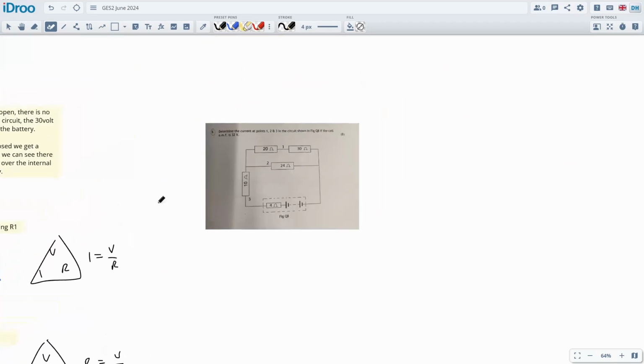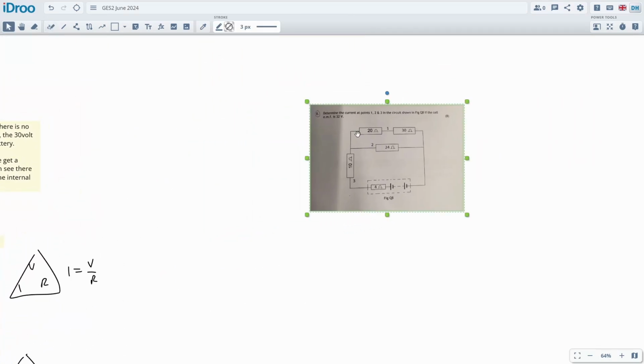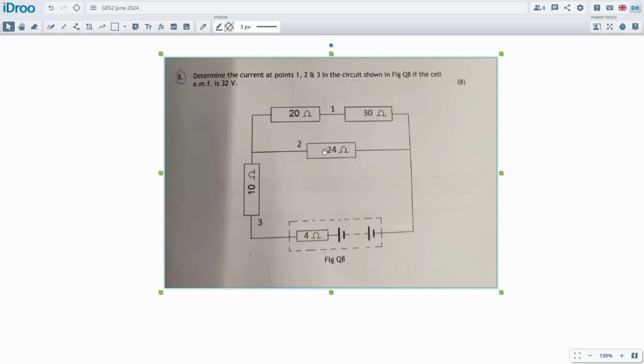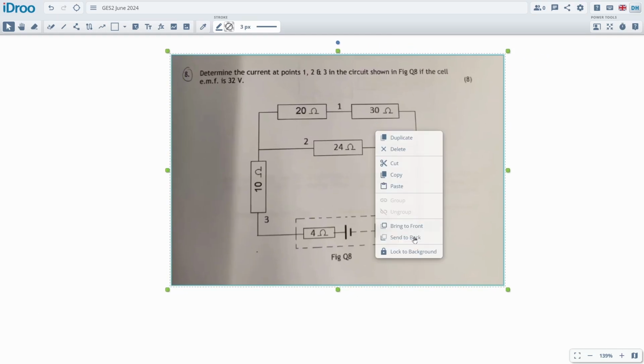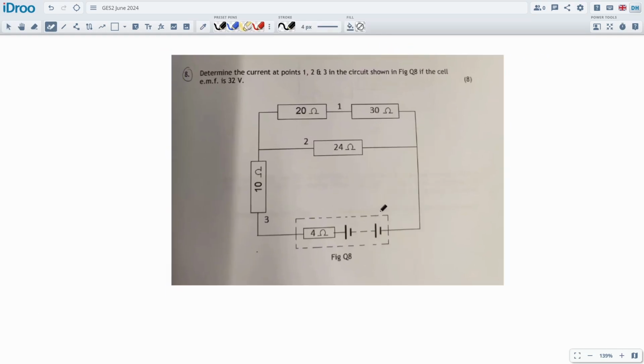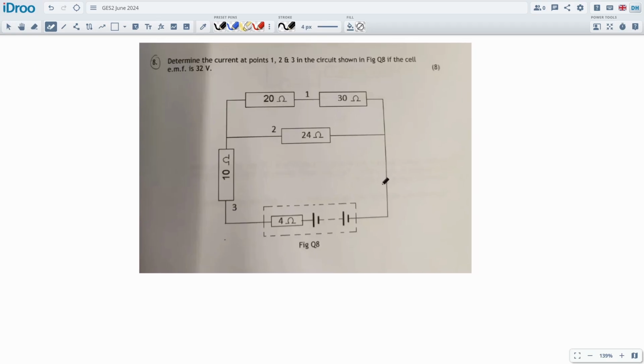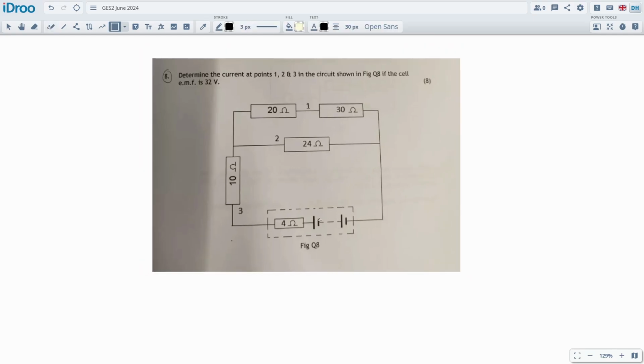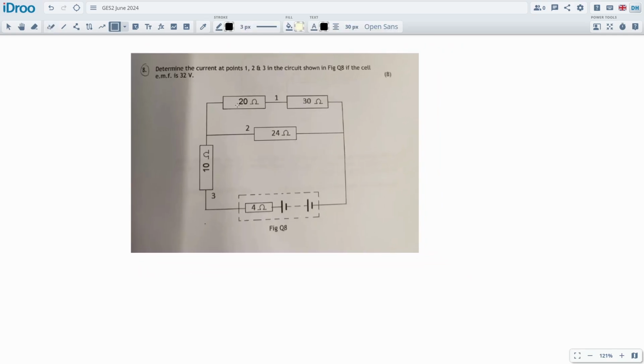Okay, next one. Let's get a bit more space on here. Number 8. Now this is going to be quite a long one to go through. Not too long, and like I said, it's a classic question. We've definitely seen it a few times on the past papers, about 4 or 5 times. It comes up a lot. So it's a classic question, nothing new. It's just a little bit of work because of this parallel series section.